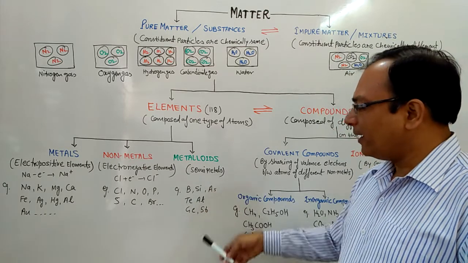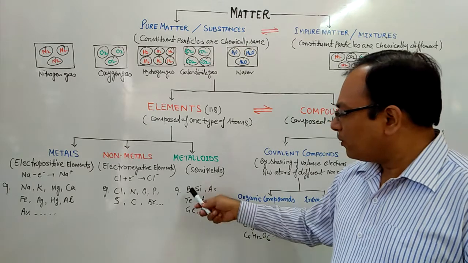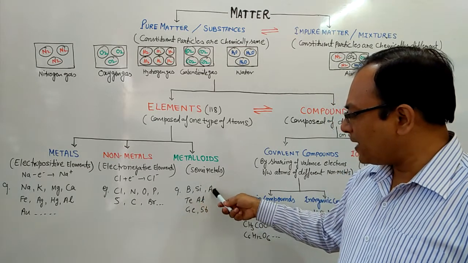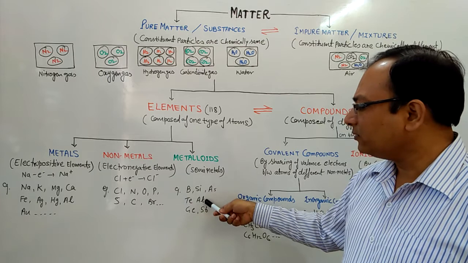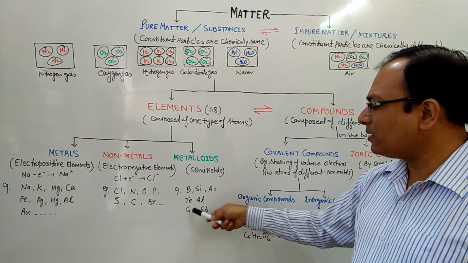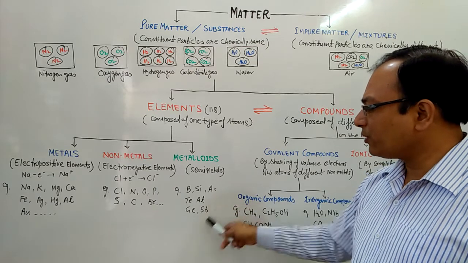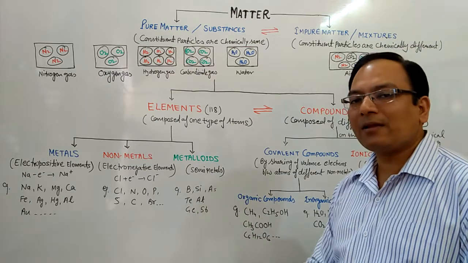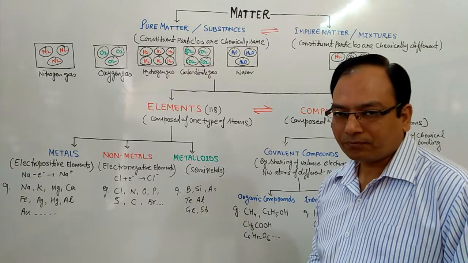You can learn it by a formula: Bole, Shiv, Aisi, Teri, Atma, Ga Sab. So that you can learn these 7 elements that are known as metalloids.